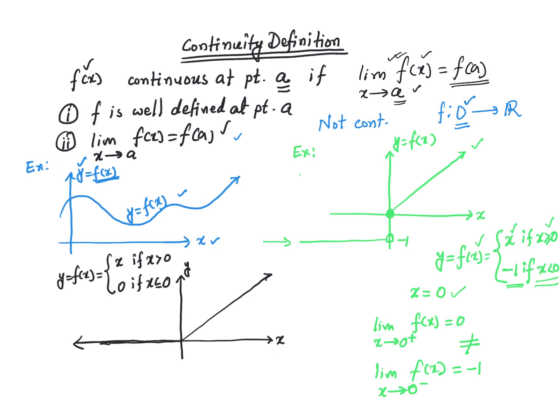However, I didn't come up with this example out of the blue. There is a function behind that. I just modified the original function a little bit to show you that there is a discontinuity right here. That original function is this one. y is equal to f of x is equal to x if x is greater than or equal to 0, and 0 if x is less than or equal to 0. This function is very simple yet extremely useful. This is a very powerful function.